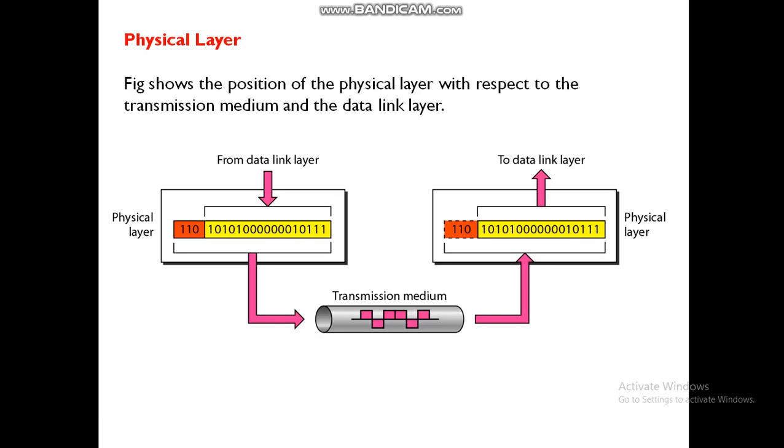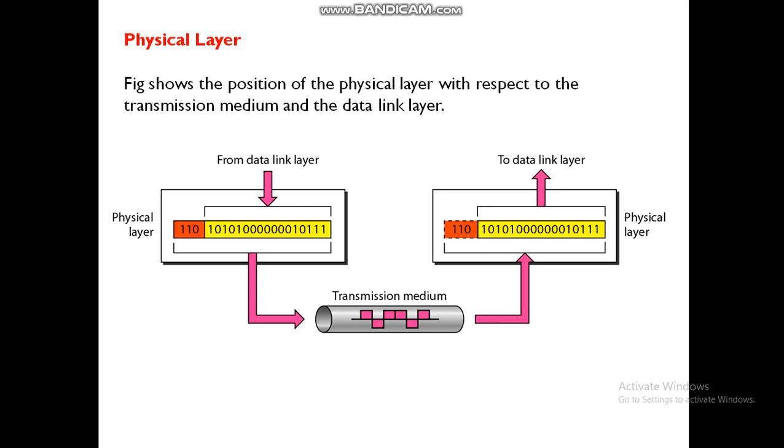This figure represents the position of the physical layer in the layered structure. The physical layer receives the data from the data link layer, which has added header 2 and trailer 2, and sends it to the physical medium. At the receiving side, it receives the data from the physical medium, processes the data, removes the header and gives it to its upper layer.